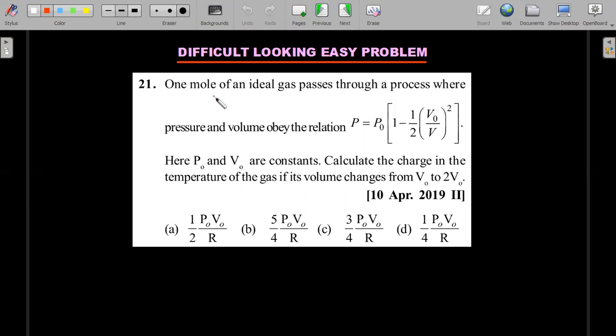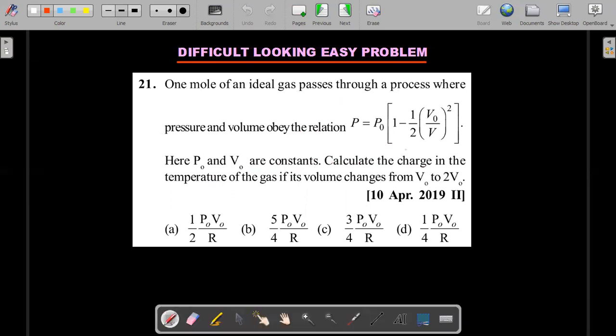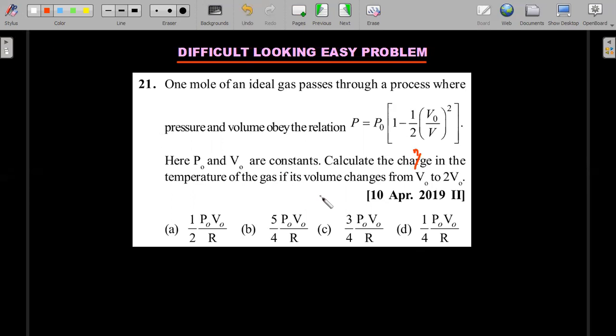Right. 1 mole of an ideal gas passes through a process where pressure and volume obey the relation P equals P naught into some function. He has given pressure as a function of volume, and these are constants. Calculate the change in the temperature of the gas. He's talking about the change. This spelling should be change in the temperature of the gas if its volume changes from V naught to 2V naught.